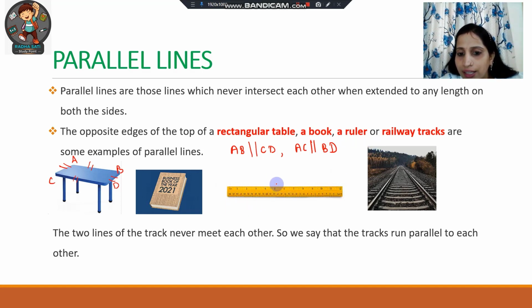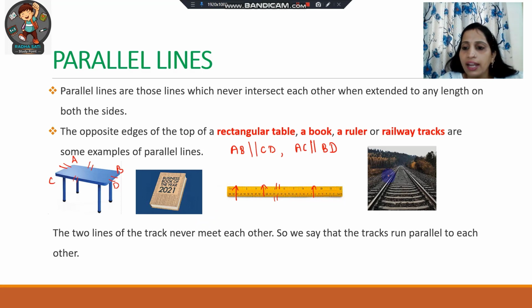Similarly, the opposite edges of your book, or a ruler, you can take a ruler and you can see that these are also an example of parallel lines. Okay, and if you measure the distance between two parallel lines, this distance, and from here the distance, from here the distance will always be equal.